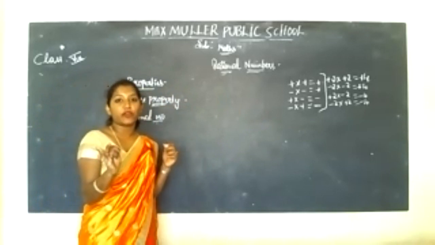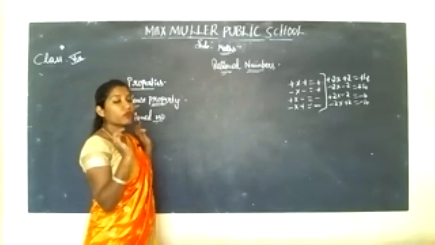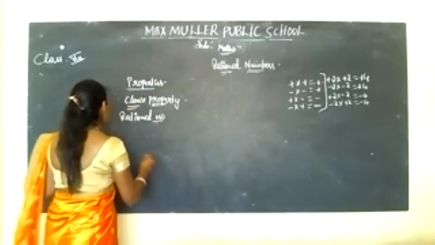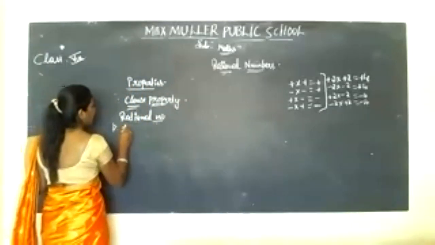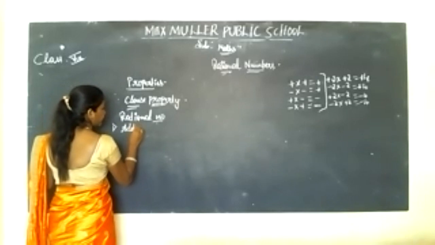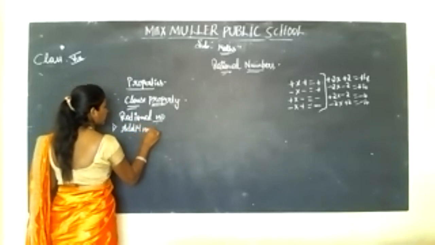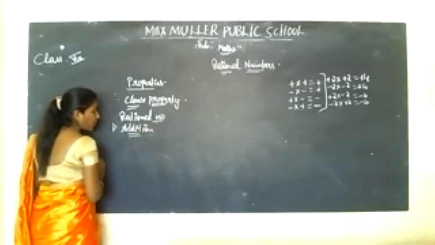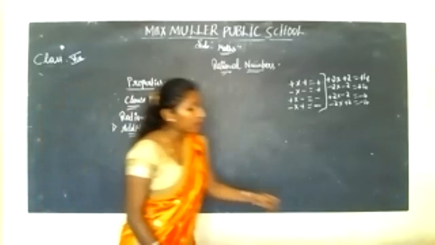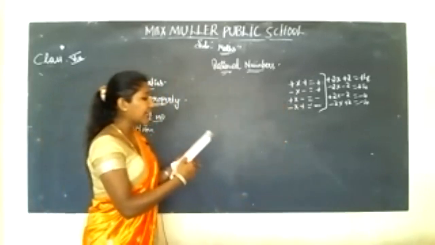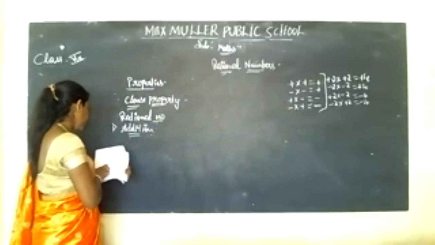Second, we have studied for integers. Now we are checking out for rational numbers. So under that, we'll see for addition. Okay, so which are the two numbers we'll be taking for addition?